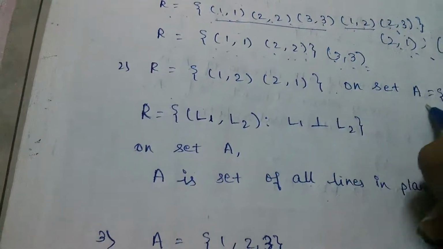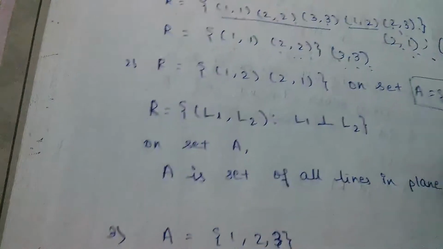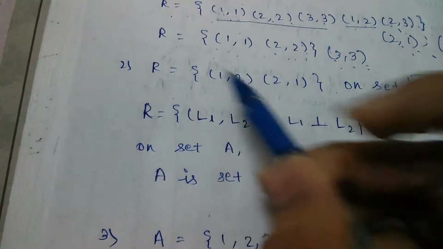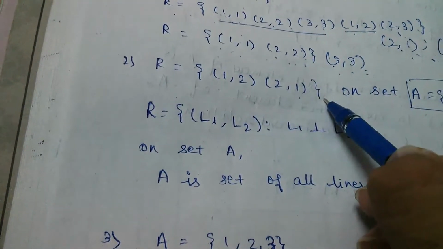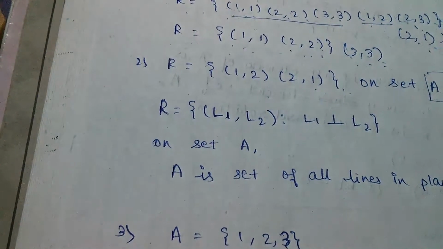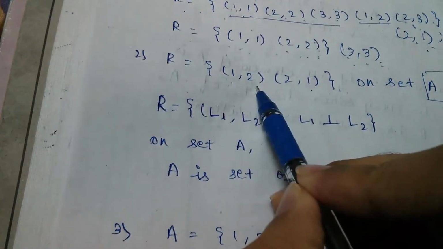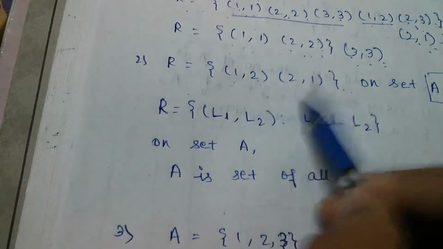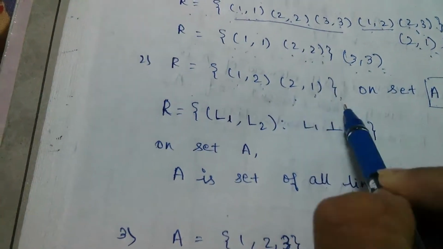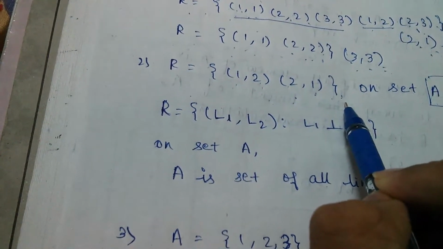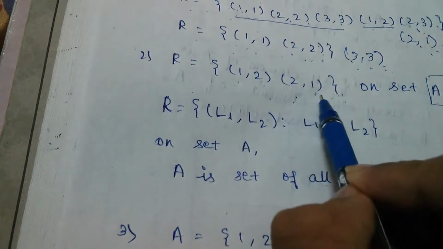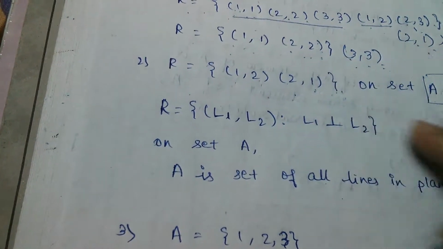Now if we take a set A equal to 1 comma 2, and we have a relation given by 1 comma 2 and 2 comma 1, we can say that since 1 comma 2 and 2 comma 1 is also present, it is a symmetric relation. So this relation is symmetric but neither reflexive nor transitive.